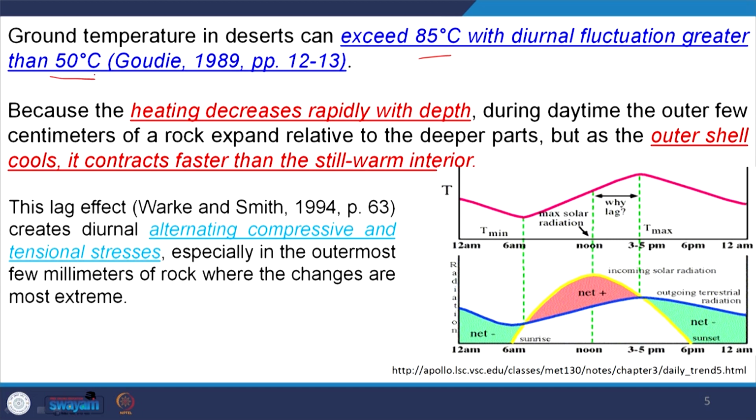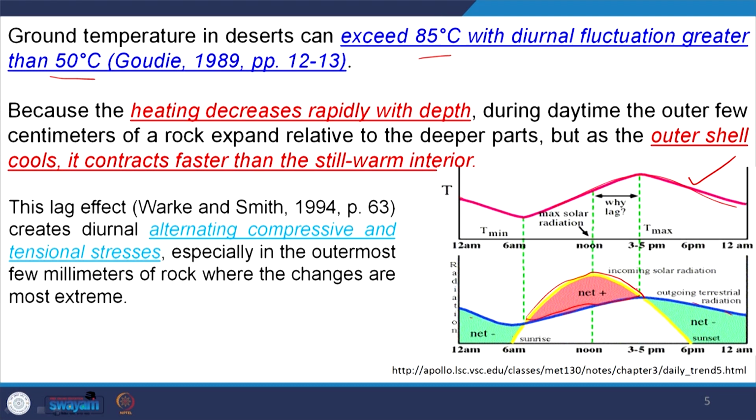Now you see in the figure, if you concentrate here, this is outgoing terrestrial radiation and this is the temperature where solar radiation is there. So, finally, by reducing those we are getting the net gain of temperature this much.